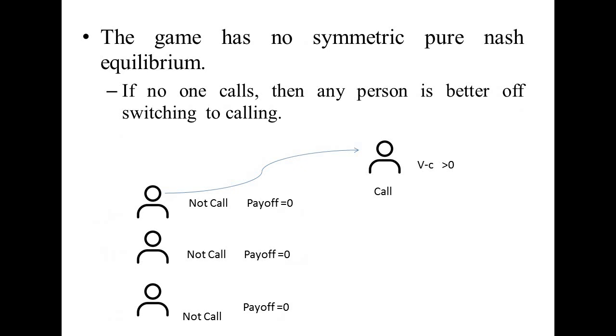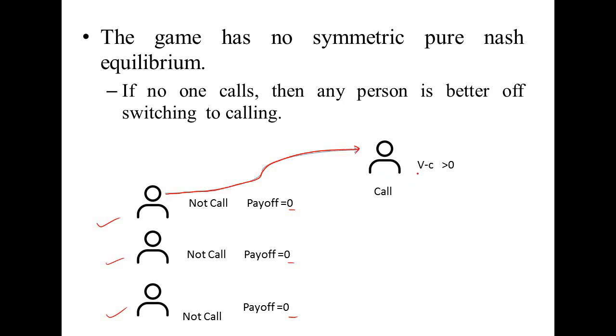Similarly, no symmetric pure Nash equilibrium exists. Symmetric pure Nash equilibrium means all players have the same strategy. You can see that every player has the same strategy of not calling, and everyone is getting the payoff of 0.